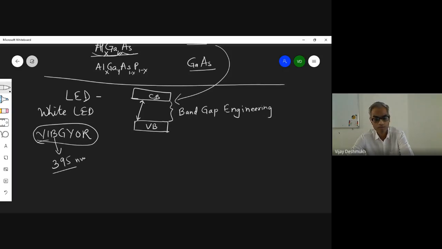Okay. Now, why is this blue so important? Because when you have this blue LED, it will be coated with some phosphor material, not phosphorus, phosphor, which gives the phosphorescence. Whenever light is incident on it, it is something like a TV screen.